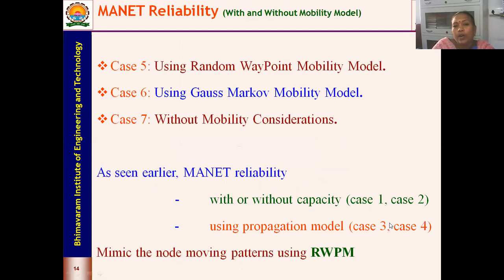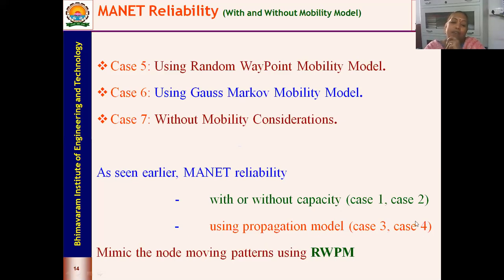Now we'll go into the three cases: using the random waypoint mobility model, using the Gauss-Markov mobility model, and without any mobility model, and what the effect is going to be. As seen earlier, mean reliability with or without capacity, that is case 1 or case 2, and using the propagation model, case 3, case 4.